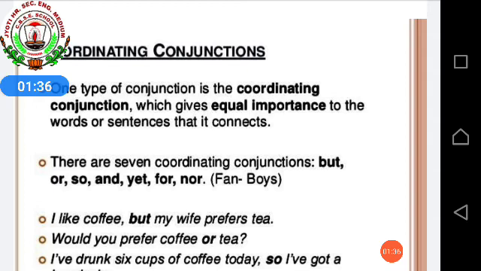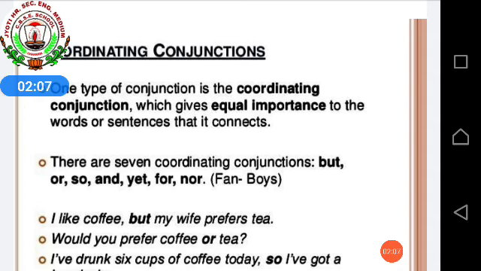What are coordinating conjunctions? One type of conjunction is the coordinating conjunction. It's one type of conjunction which gives equal importance to the words or sentences that it connects. Coordinating means what? Coordinating means to coordinate something. Here it's a type of conjunction and it is used to join the sentences of equal rank or